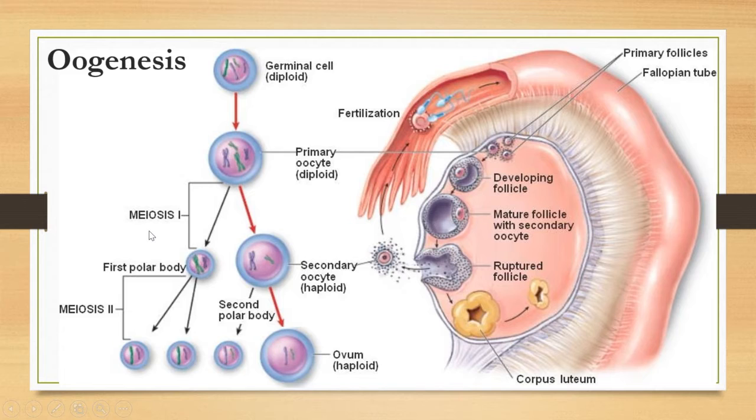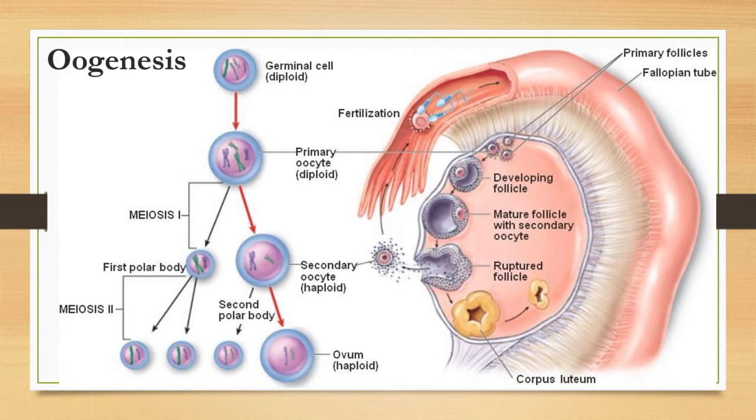Before we go to the steps or processes that occur in oogenesis, you have to know what oogenesis is. Oogenesis is the process of secondary oocyte or female gamete production. Oocyte refers to the immature, not mature ovum.